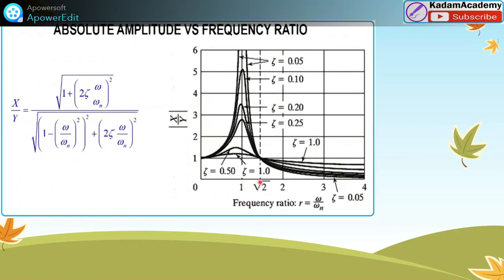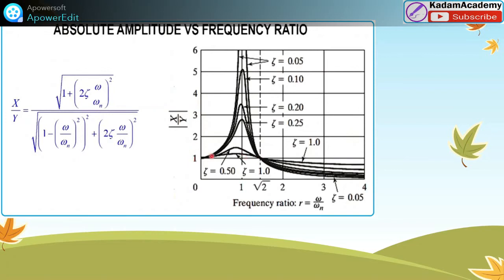At the frequency ratio omega by omega n equal to under root of 2, for all values of damping, this graph will change with respect to damping zeta, but the amplitude ratio x by y is unity.